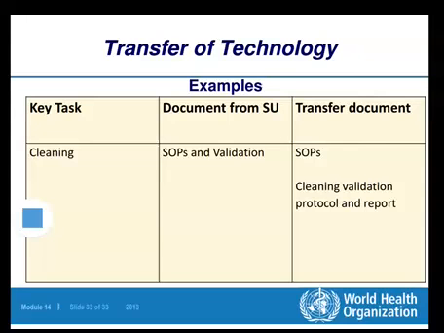So they all must be included in detail in the protocol which is meant for the transfer of the technology.